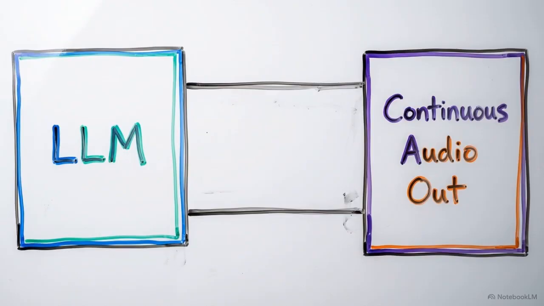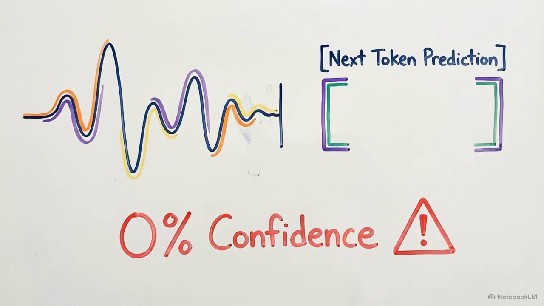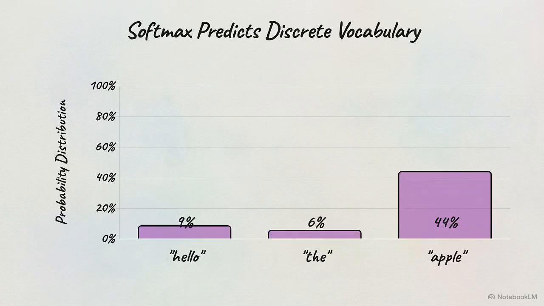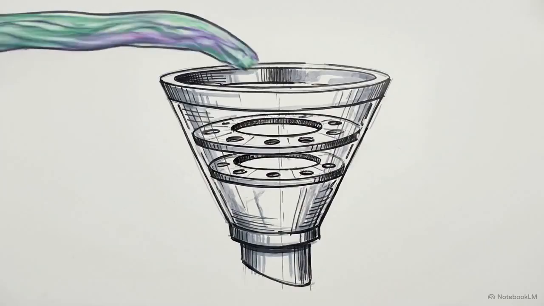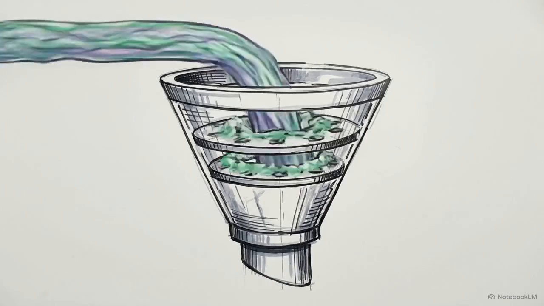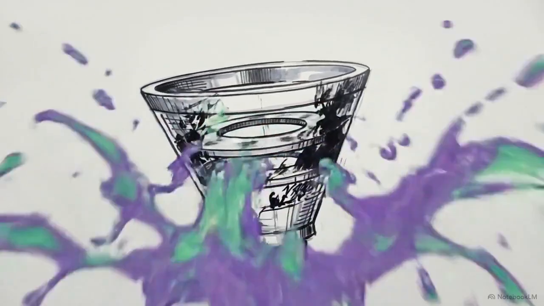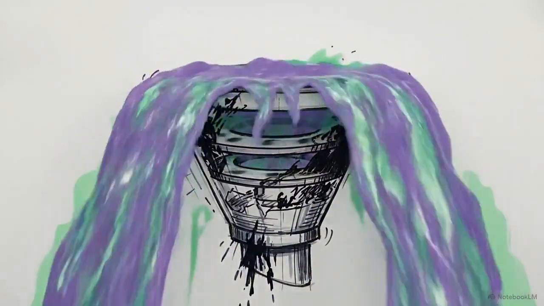This introduces a distinct new architectural problem. If the compressed audio tokens are continuous distributions, a standard LLM cannot easily predict the next token in the sequence. Standard LLMs rely on softmax classification. They are designed to predict probabilities over a finite, discrete vocabulary of words. When you force a discrete classification system to sort this continuous fluid data, the mathematical process breaks down.